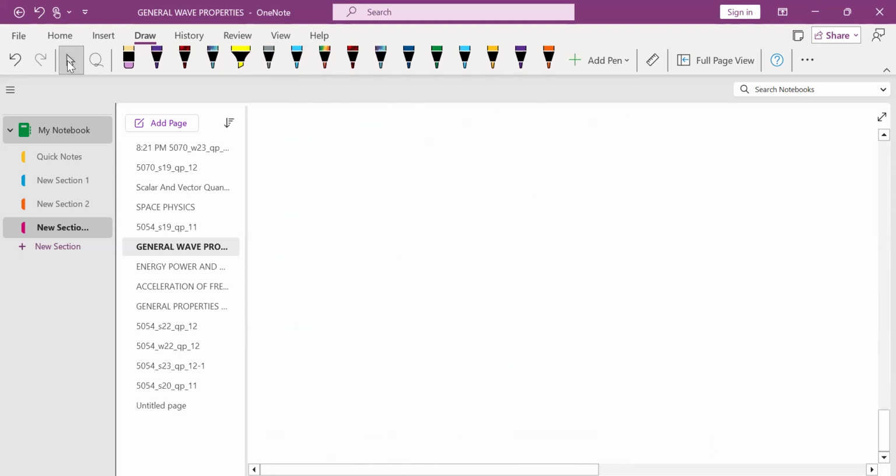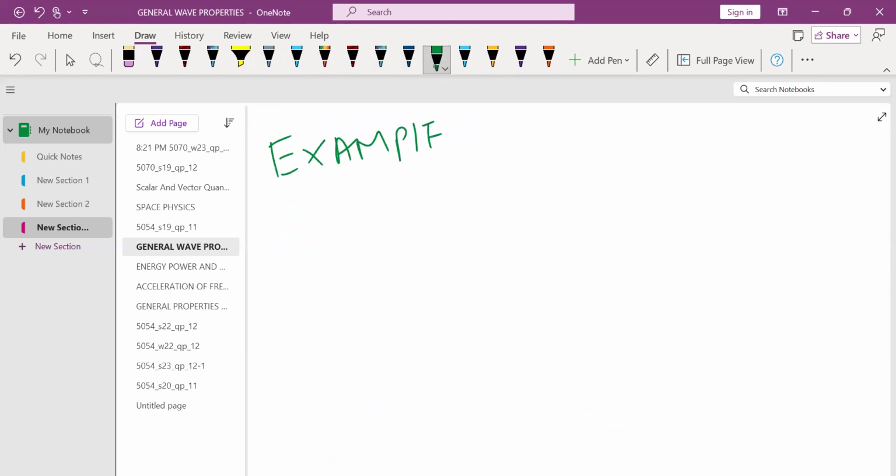Now let's talk about the examples of the transverse wave. The first example of the transverse wave is electromagnetic waves. All the electromagnetic waves are transverse waves.